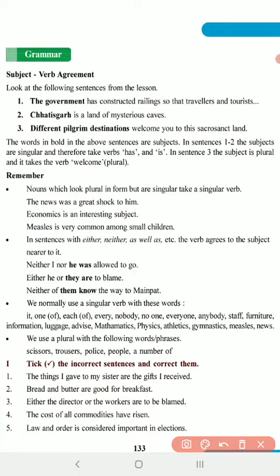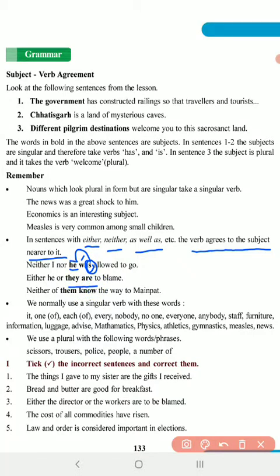Now the second rule is that in sentences where we have either or, neither nor, as well as, etc., the verb agrees with the subject nearer to it. Just take for example, neither I nor he. Here the verb was agrees with the subject that is closer to it. Neither I nor he was allowed. Now here, either he or they.